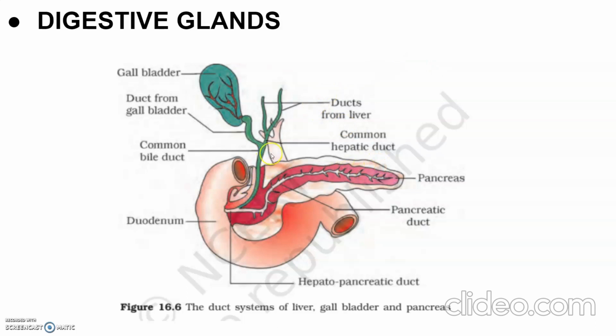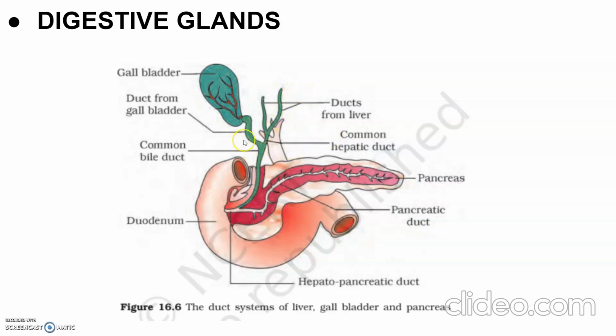Here you can see the position of the liver. The liver is the largest gland of the body, which weighs about 1.2 to 1.5 kilogram in an adult human, and it is situated in the abdominal cavity just below the diaphragm, and it has two lobes. The hepatic lobules are the structural and functional unit of the liver, which contain hepatic cells arranged in the form of cords. Each lobule is covered by a thin connective tissue sheath called Glisson's capsule.